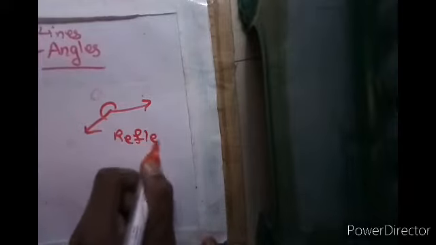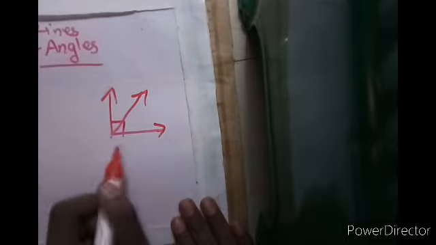Next, any angle which is more than 180 degrees but less than 360 degrees is known as a reflex angle. And any angle which is exactly 360 degrees is known as a complete angle.